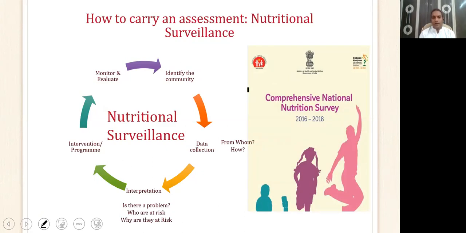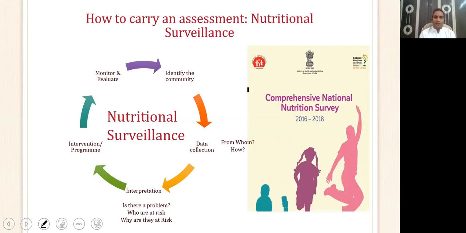So who is the at-risk population, and why are they at risk? The answers to these questions are obtained from interpretation of the data collected.